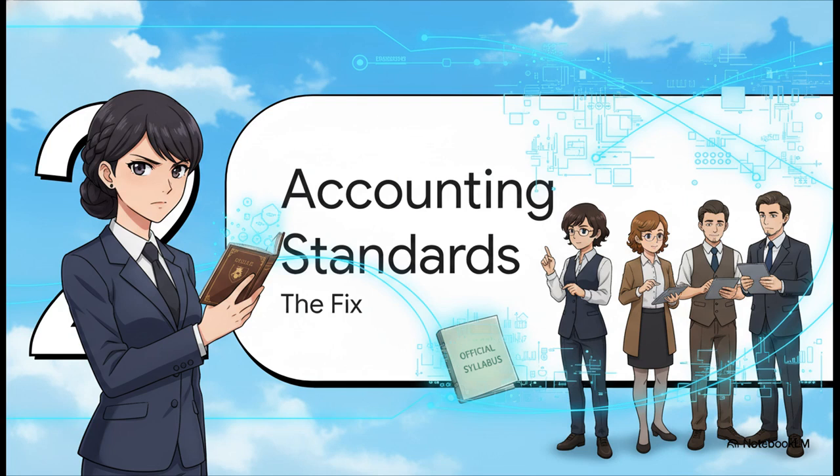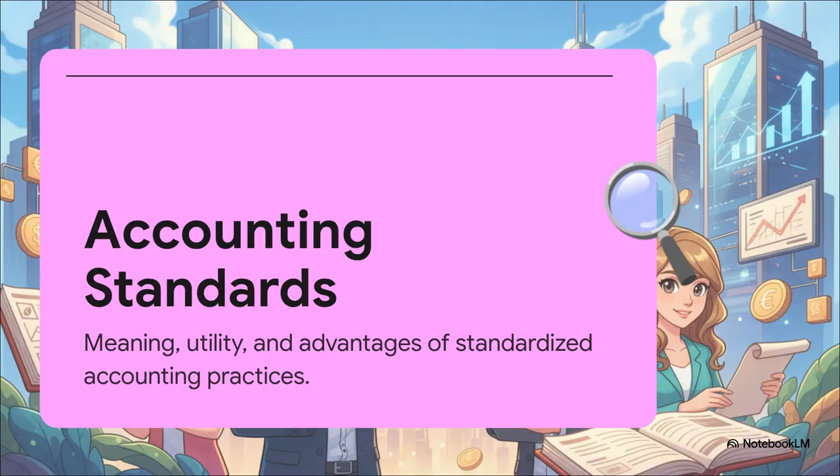Section 2. Accounting Standards. The fix. So think of GAAP as the general moral values of a society. But accounting standards, they are the official syllabus. They are the strict cheat code that formalizes all the chaos. If you read the dry textbook definition, it says written policy documents issued by expert accounting bodies. Ugh, boring, right? Let me translate that into human language. Accounting standards are basically a standardized marking scheme for businesses.